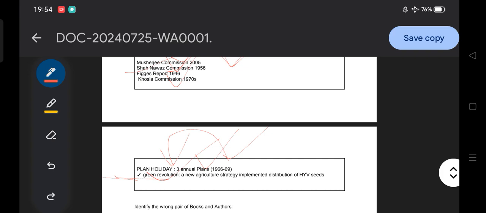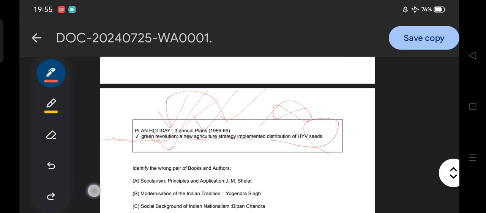But in that scenario Lal Bahadur Shastri took a landmark step with the slogan Jai Jawan Jai Kisan. Sometimes it is also asked in match-the-following questions. The Green Revolution was a new agriculture strategy implemented for the distribution of high-yield variety seeds. Remember that.